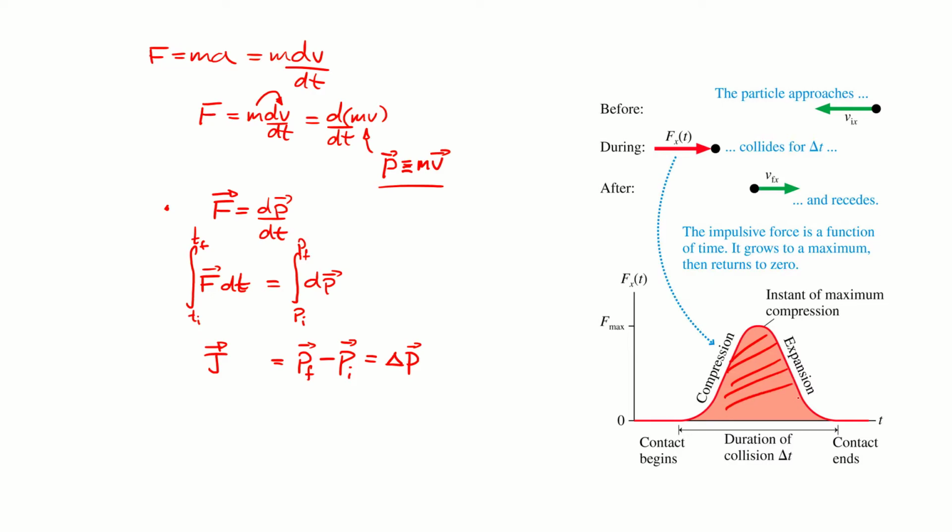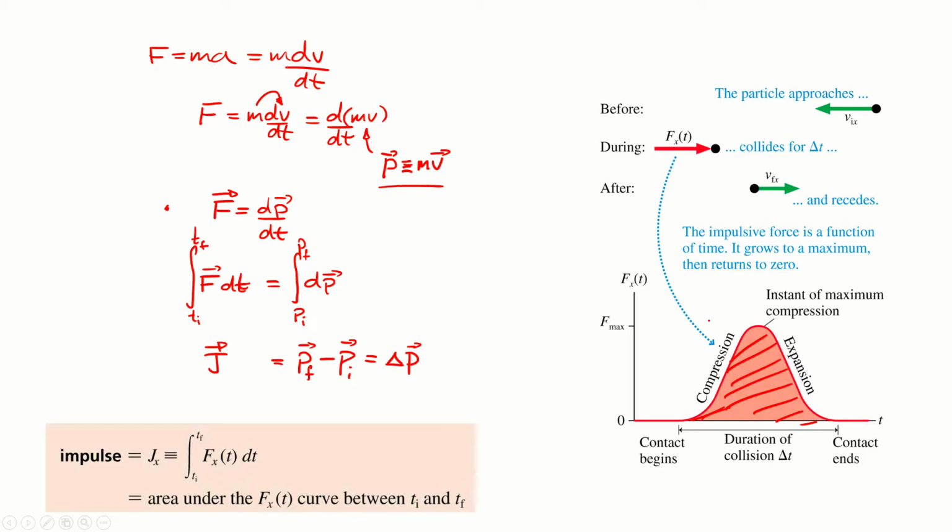So if we want to look at the change in momentum of this tennis ball after it gets hit by the racket, we can just integrate the force that it experiences over that really small time, and we get the change in momentum, which relates to final and initial momentums or velocities. So we've defined a few things here.